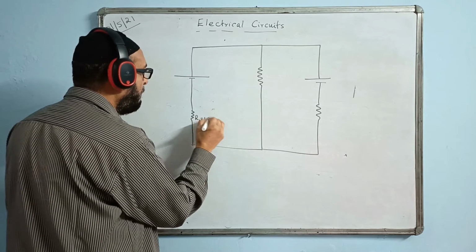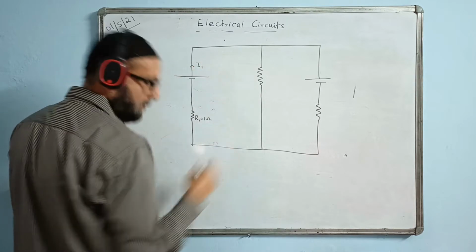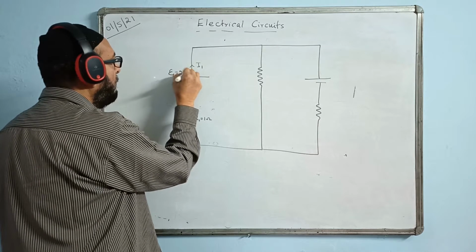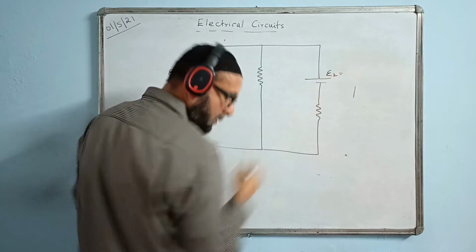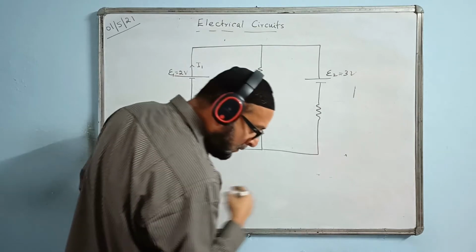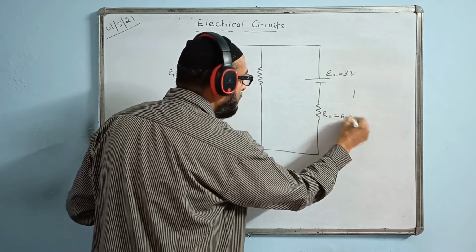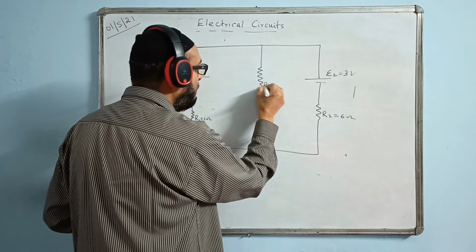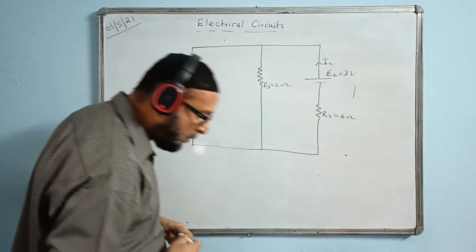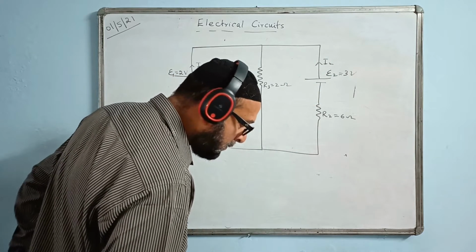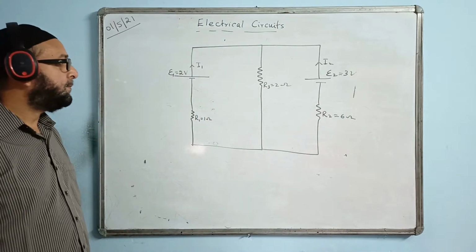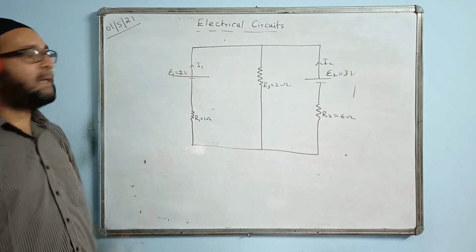This is R1 equal to 1 ohm. This current is given I1, and this is given EMF E1 is 2 volt. EMF E2 is 3 volt. This is R2 equal to 6 ohm and R3 equal to 2 ohm. This is I2. That's the question. You have to find the value of current I1 and current I2.